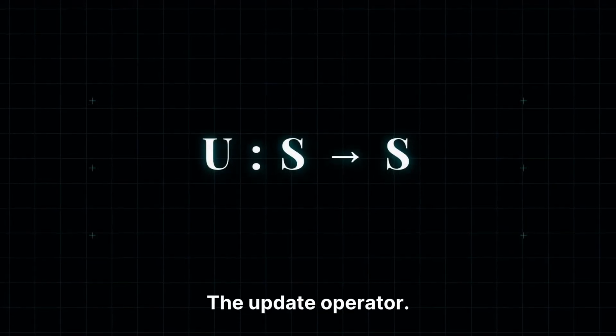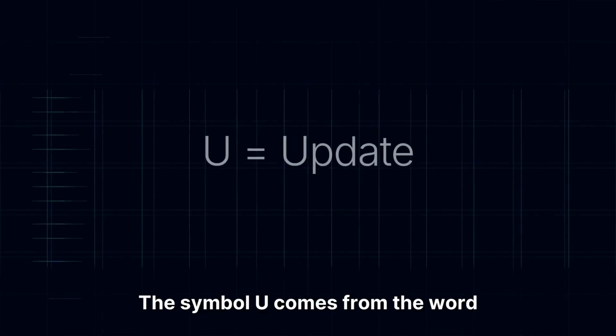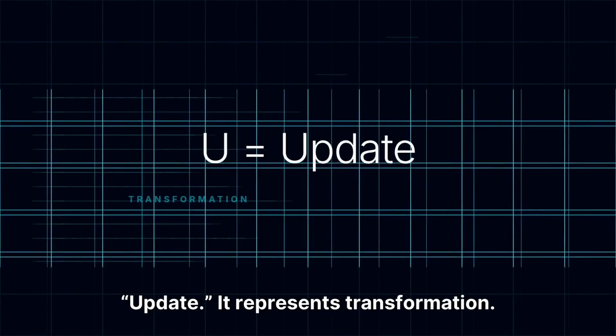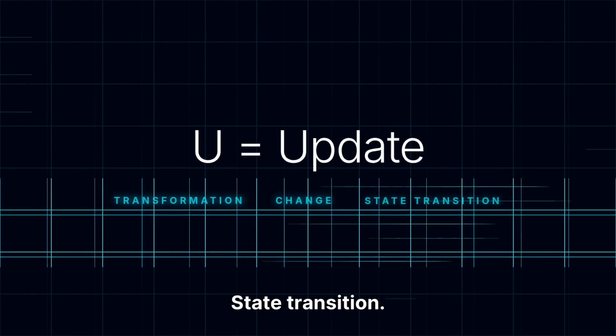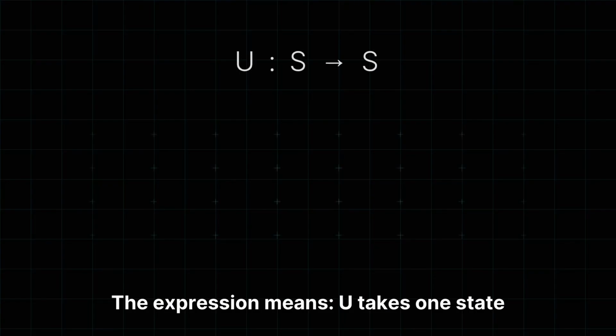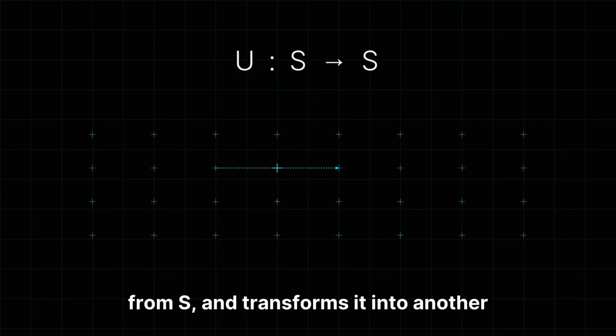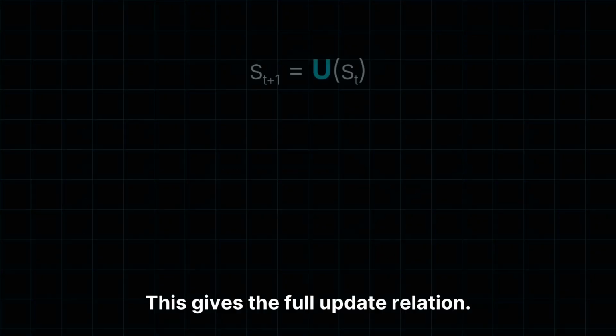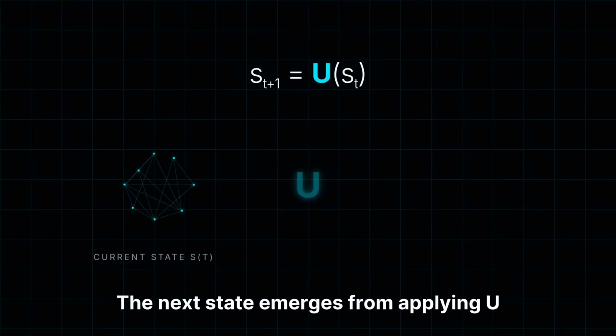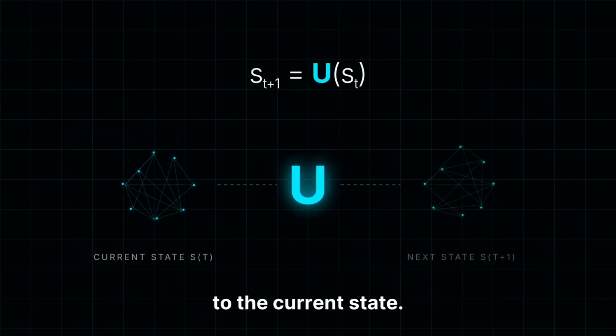To solve this problem, we introduce a new primitive, the update operator. The symbol U comes from the word update. It represents transformation, change, state transition. The expression means U takes one state from S and transforms it into another state inside the same state space. This gives the full update relation. The next state emerges from applying U to the current state.